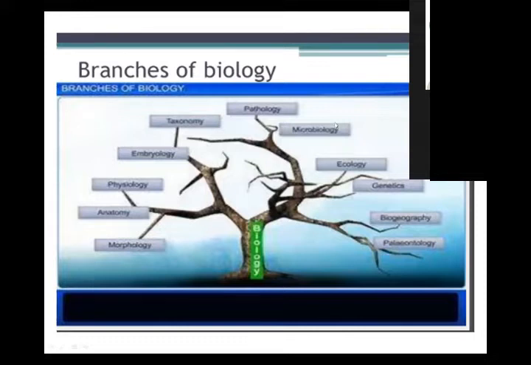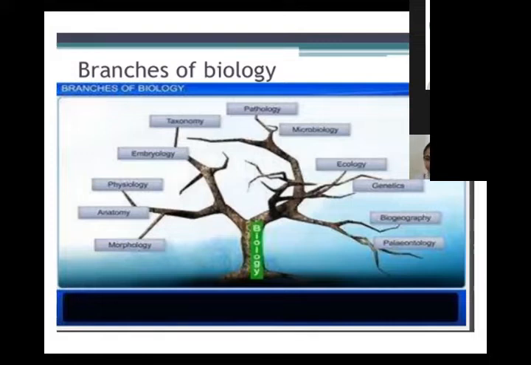Anatomy is the branch of biology which deals with the study of internal structure of living organisms. You can see these Greek words on page number 7 of your biology book as well. You can open this topic in your book.